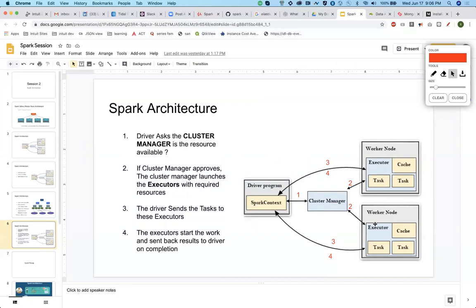Cluster managers, no. Now this particular Spark architecture doesn't have anything like Zookeeper, but yes, you can consider the cluster manager a simple process, something like Zookeeper, running on the driver machine itself. What it does is keep checking every node for what resources are left. It will say the first worker node has maybe 10 GB free, the second maybe 4 GB free, that way. So it sees all the resources at every point of time.